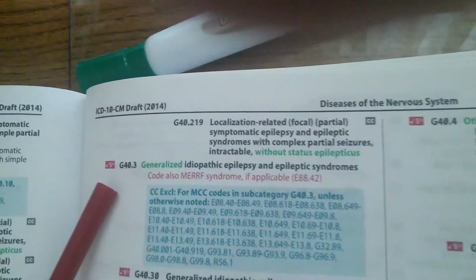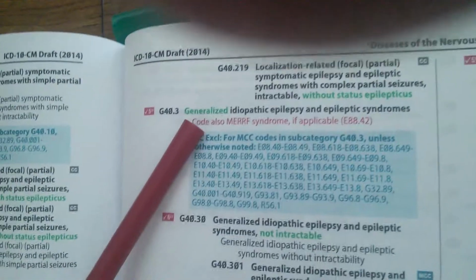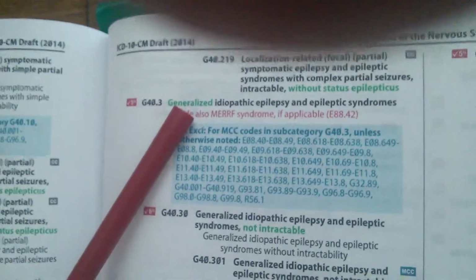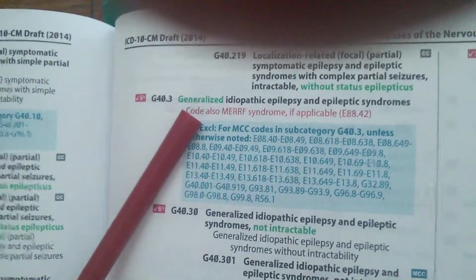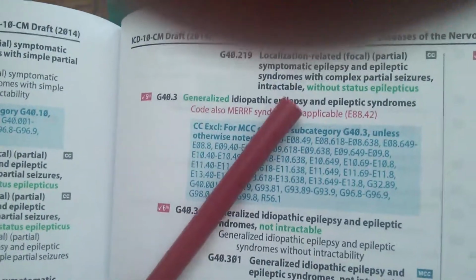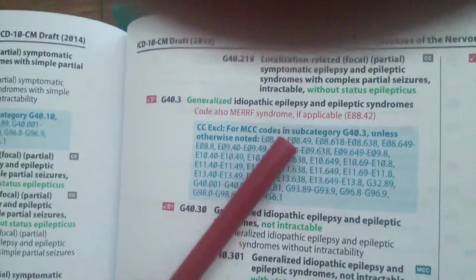Epilepsy and recurrent seizures. Okay, we're just checking here. So which is the next character that we have to check? 3. So where's 3? Here we go. Let's see if we have the keywords. Point 3 is generalized, right? And idiopathic epilepsy. So we have the two more words there, right?